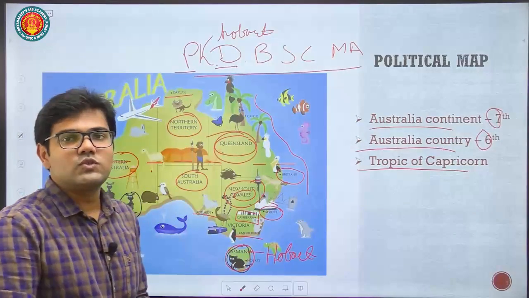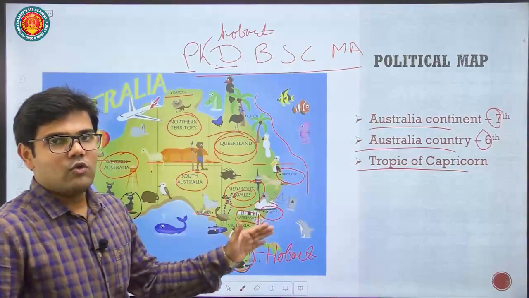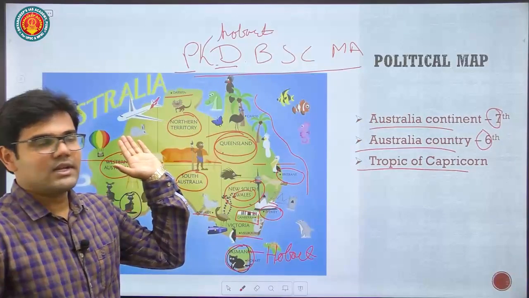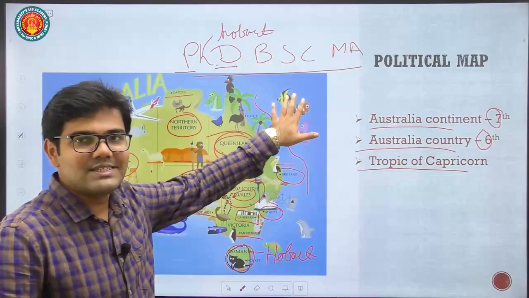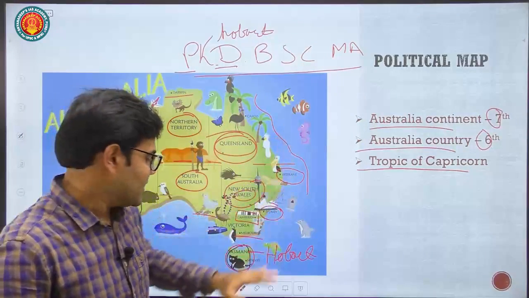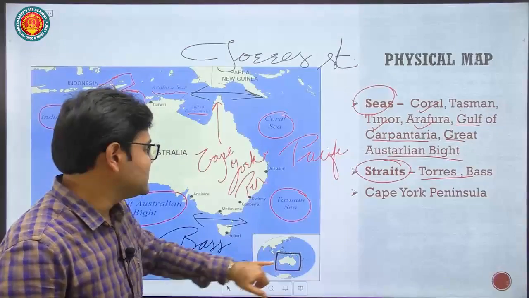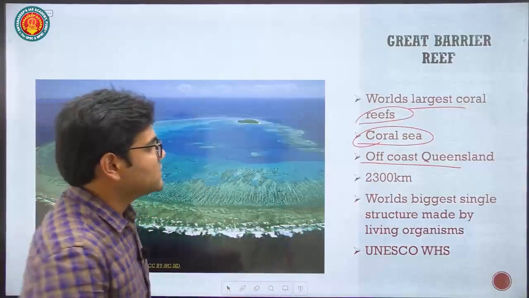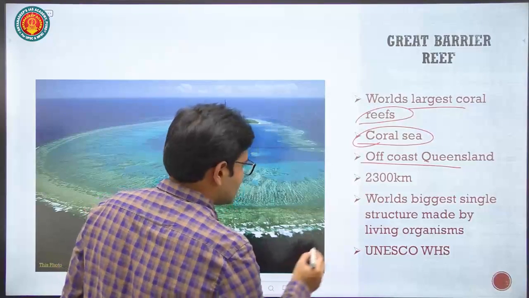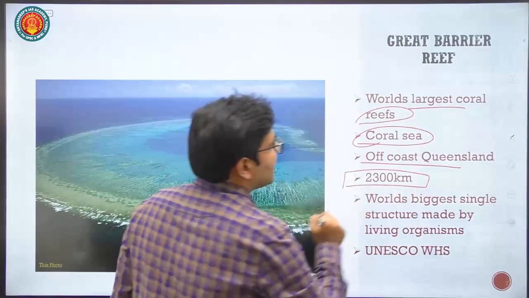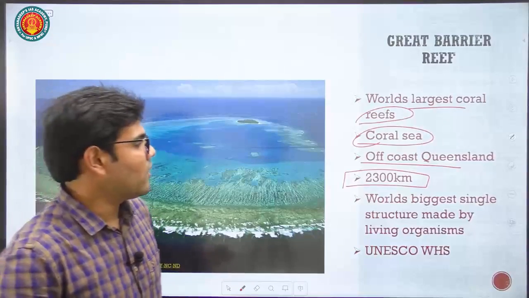They can confuse you between Victoria, New South Wales or Western Australia. So just remember it's present in the Coral Sea off the coast of Queensland. It's also the longest coral reef in the world, covering almost 2,300 kilometers. That's very long, right?